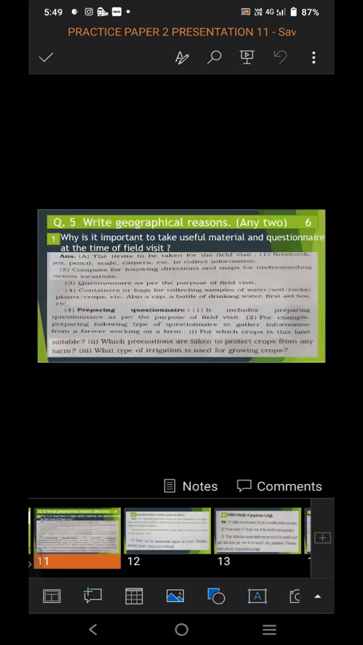So in this way, you have to attempt question number 5. Write geographical reason. 4 options are given. 4 give reasons are given to you. From those 4 give reasons, you have to attempt any 2. It is of 6 marks. Any 2 you have to write, means 1 answer is of 3 marks and 2 give reasons are of 6 marks.